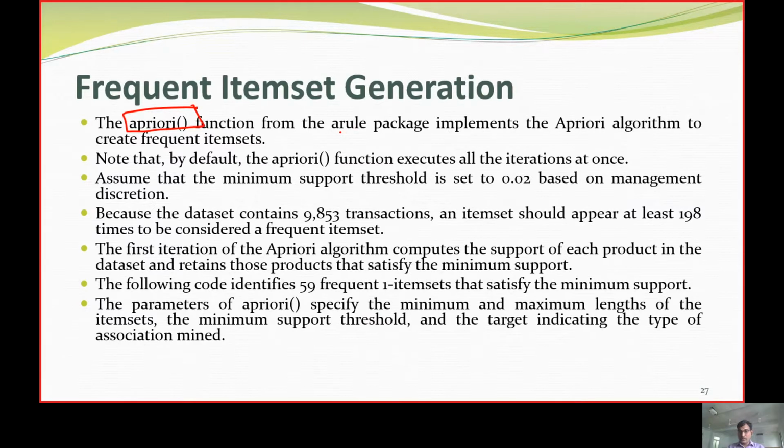We have 9853 transactions, and if we put 0.2 as the minimum support, the minimum is going to give a threshold, which is represented with delta, that is 0.2%.